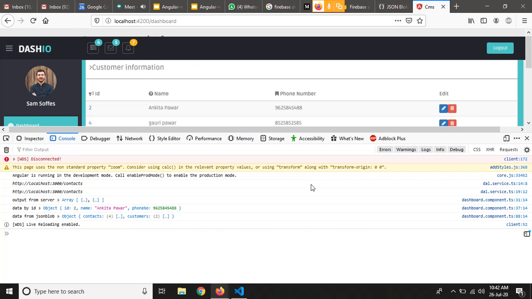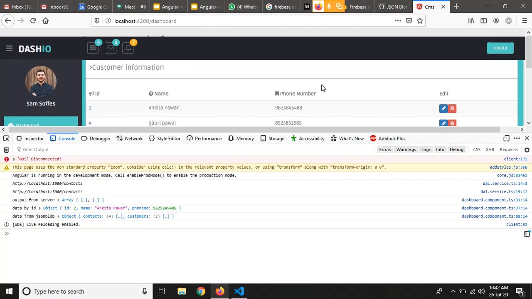So this is how we can get the data from the JSON server and JSON blob as well. I have only used a get method with this JSON blob. You guys have to explore the other methods like post, put and delete for the JSON blob. This will be an assignment for you. It is just a matter of changing the URL that I have shown you in this video.